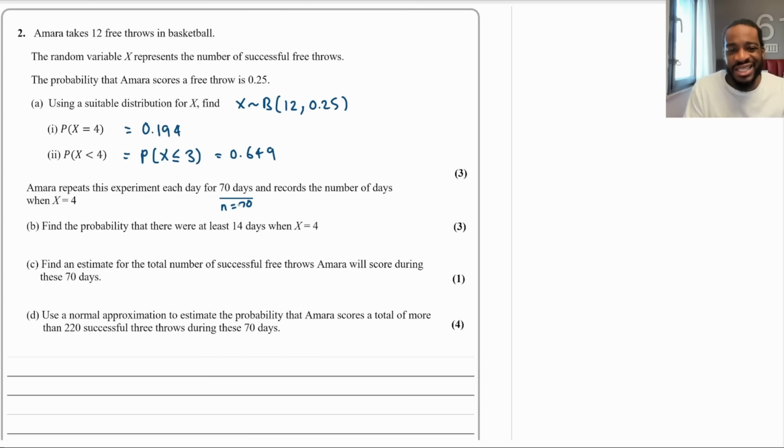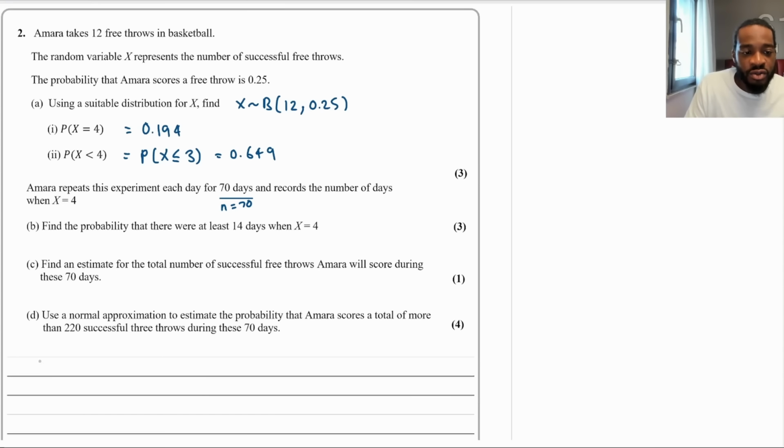And it records the number of days when x equals 4. Well, have we seen that before, when x equals 4? It was in part A. They asked us to find the probability of x equaling 4 with this experiment, right? So there's a probability for x equaling 4. The question says find the probability that there were at least 14 days. At least, right? That is the language of a binomial distribution problem.